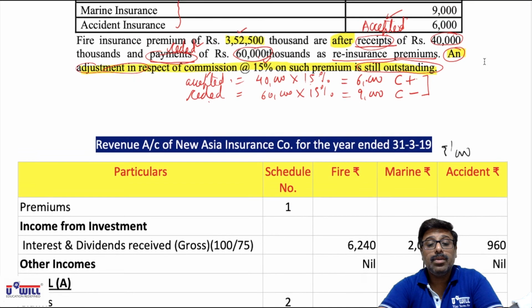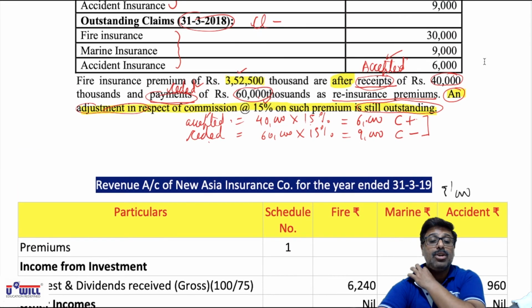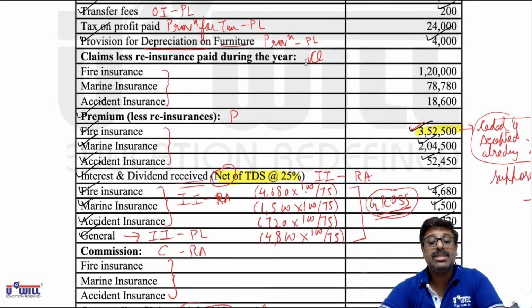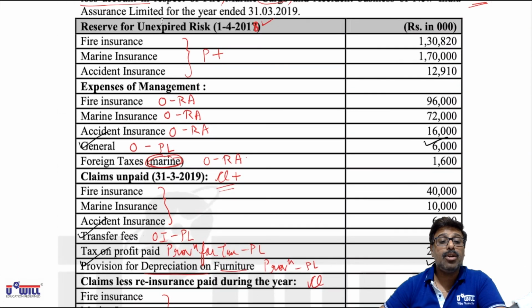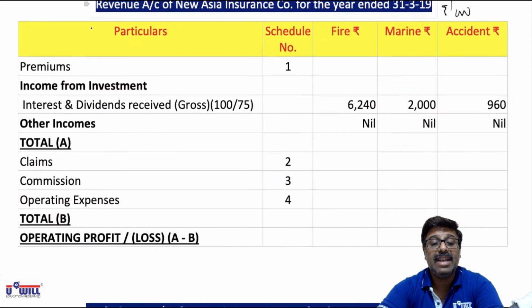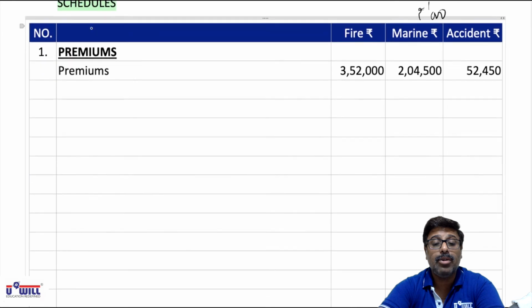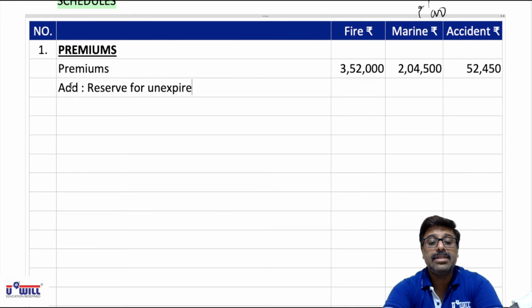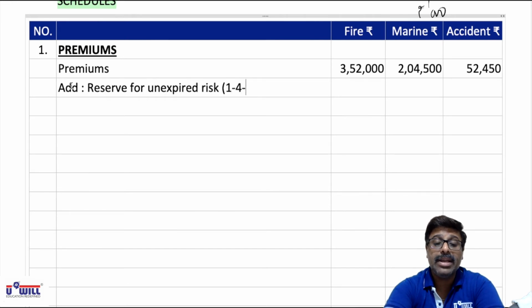Now we don't have any other adjustment because this ceded and accepted was already included. There is no other item of outstanding, etc. So now we can record this reserve for unexpired risk. Okay, opening balance 1418 we will add first. So all of you write down add reserve for unexpired risk on 1418.